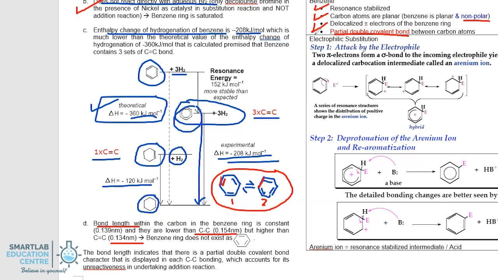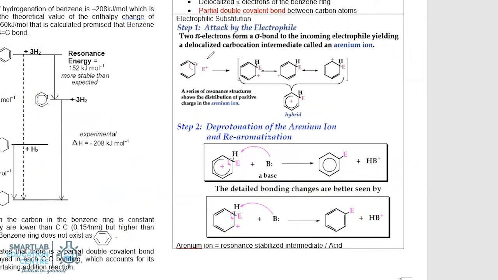All these pi electrons disperse themselves in the benzene ring, resulting in a partial double covalent bond between the carbon atoms. So benzene is electron rich, which means the benzene ring will attract electrophiles. Benzene is stable, therefore it will undertake chemical reactions such that the aromatic system, or the resonance stabilized structure, remains intact after the chemical reactions.